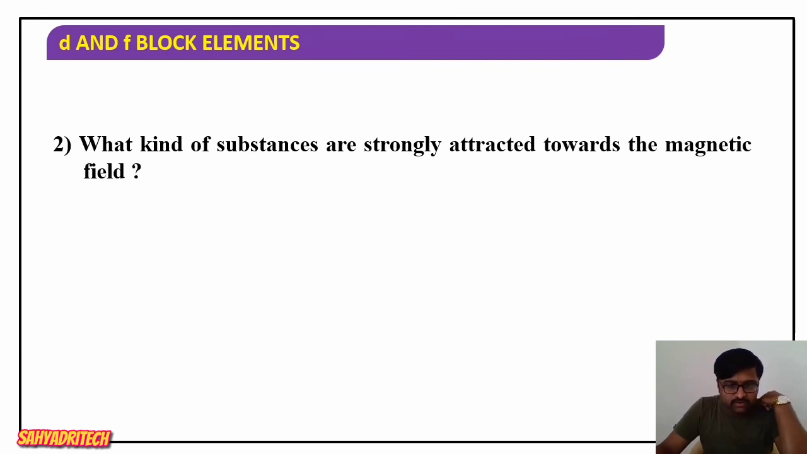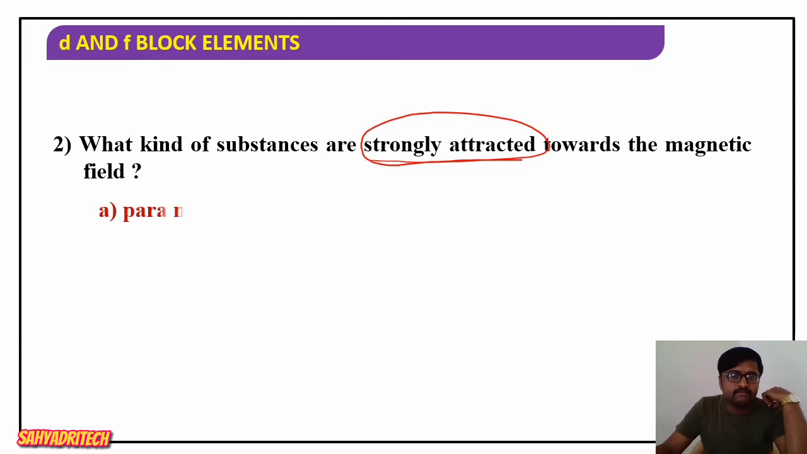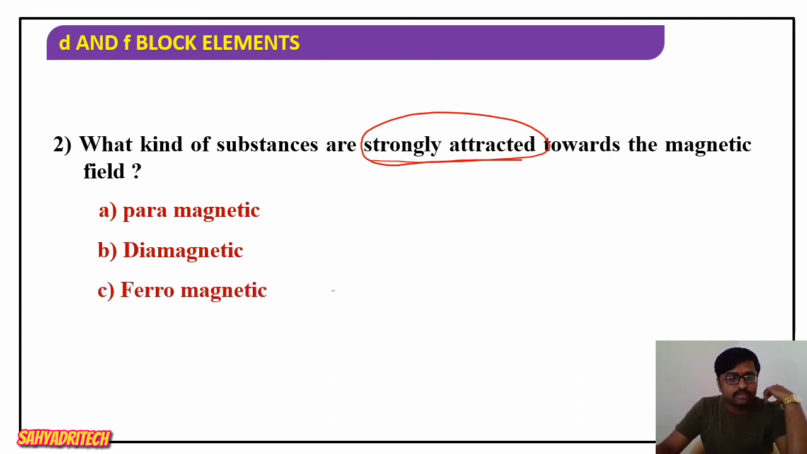Well, next one. What kind of substances are strongly attracted towards a magnetic field? First look at the options. Paramagnetic means they are attracted but not strongly attracted. Diamagnetic means they are repelled, not attracted. Ferromagnetic, yes, they are strongly attracted, right? Induced magnetic, no. So what is the answer here? Ferromagnetic substances. They are strongly attracted towards a magnetic field.